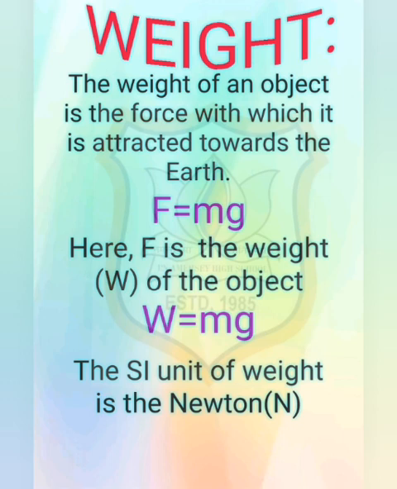So we have learned that the value of g, acceleration due to gravity, is constant at a given place. Therefore, at a given place, the weight of an object is directly proportional to the mass, small m, of the object. That is, W is directly proportional to m. It is due to this reason that at a given place, we can use the weight of an object as a measure of its mass. The mass of an object remains the same everywhere, that is on the earth and on any planet, whereas its weight depends on its location.